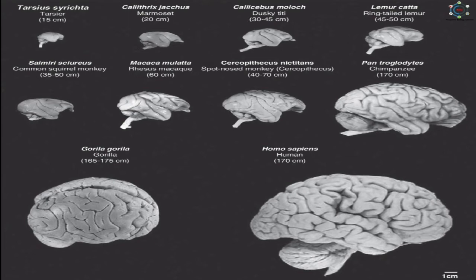Primate evolution also led to prolonged parental care and social life. These developments increased chances of survival and provided opportunity of learning from and communicating with one another. So in this picture you can see the comparative size of brain in case of primates.